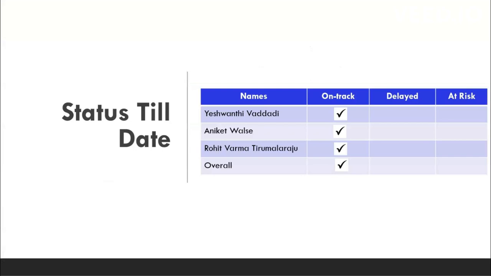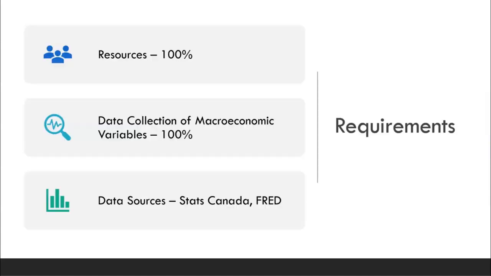And project status. As of now, we are on track, as the client's requirement is to collect data using APIs from different sources like Stats Canada, FRED, and different platforms. We successfully collected whatever the client provided, and the project is going well. There are no delays in the project. And project phase: it comprises requirement, design, development, and testing and release, which are yet to be done, and we will be doing that further.